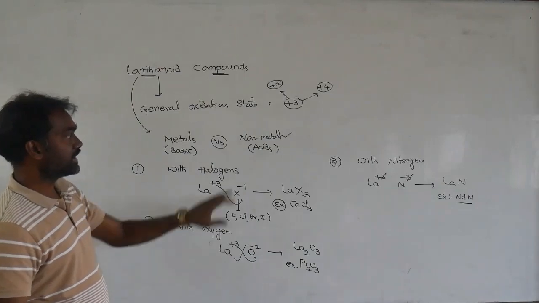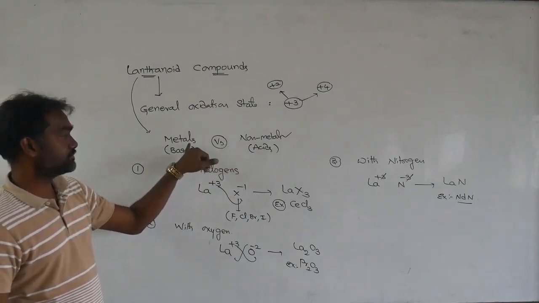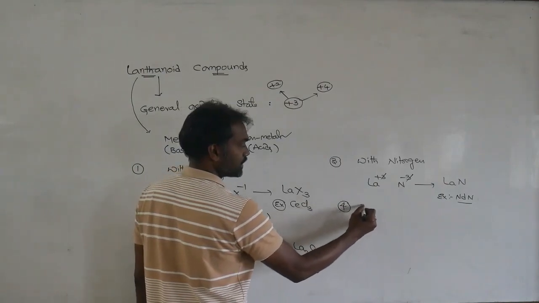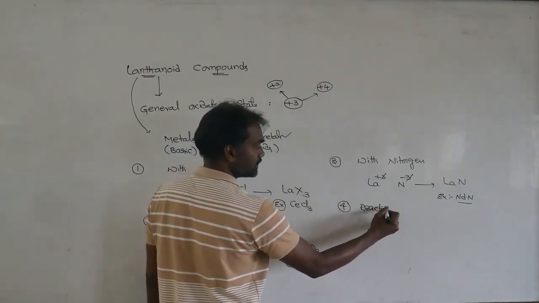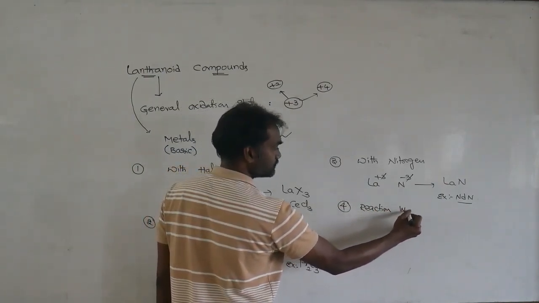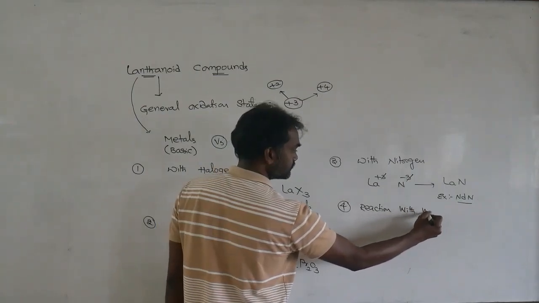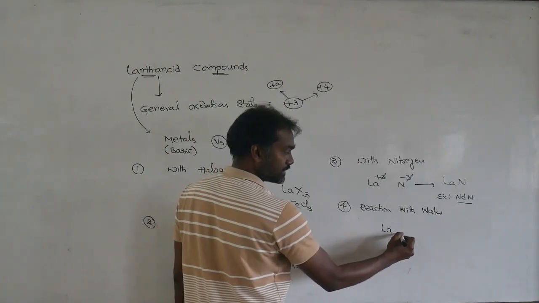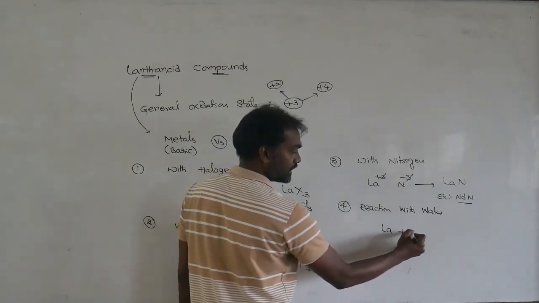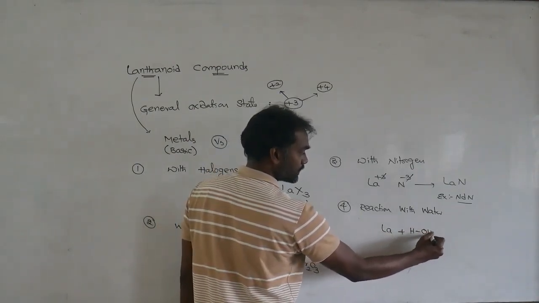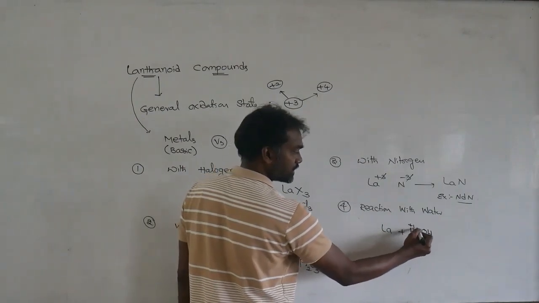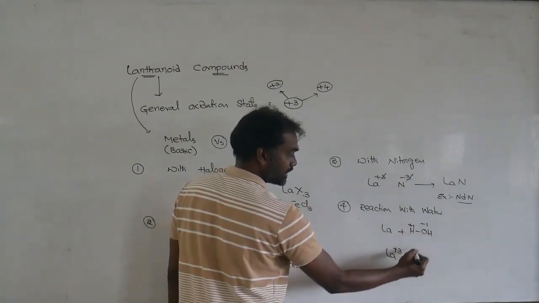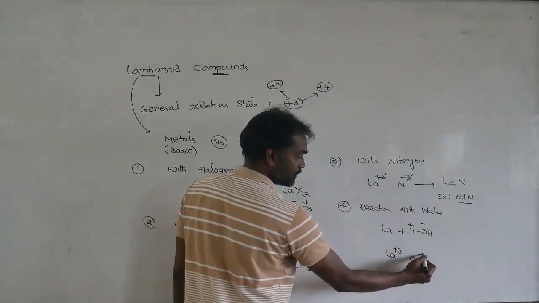Next, they easily react with water. Metals readily react with water, so take the reaction with water. Lanthanoids react with water: lanthanum oxidation state is +3, combining with OH at -1.